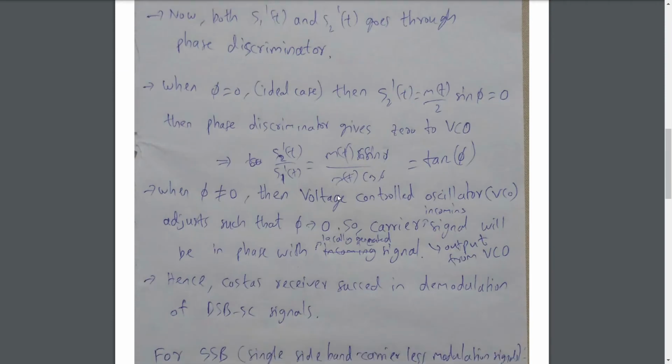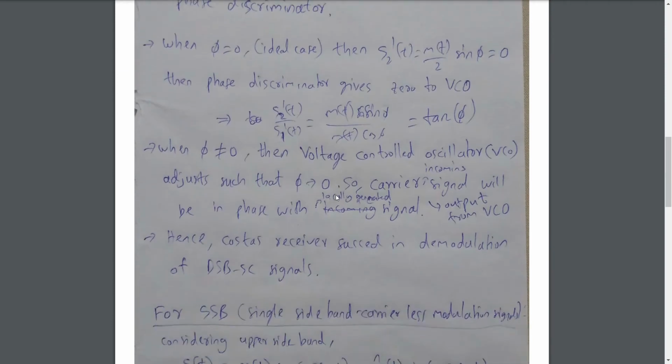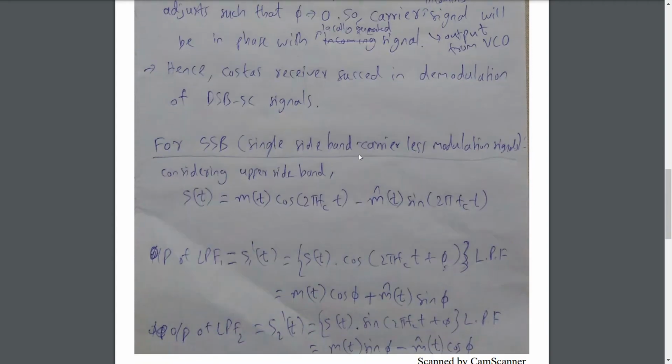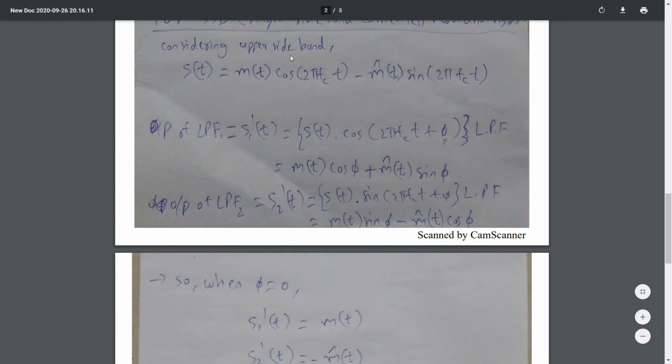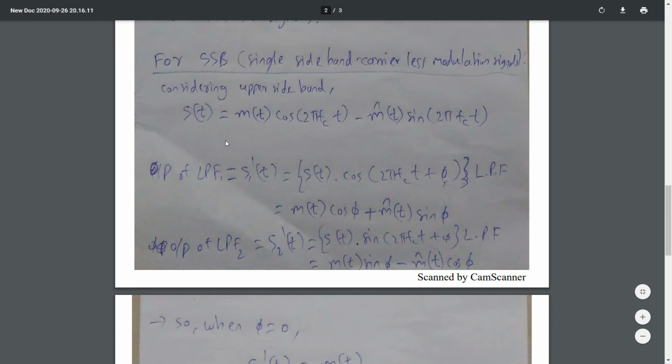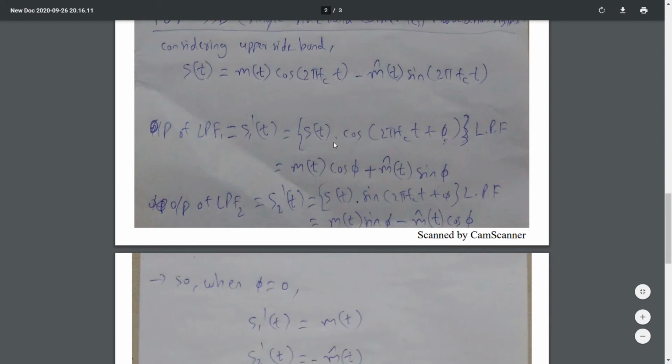But this Costas receiver works fine for DSB-SC signals, while in case of single sideband carrierless modulation signal, Costas receivers fail. I considered the upper sideband. Then the signal equation will be m(t) cos 2 pi fc t minus m cap(t) sin 2 pi fc t.